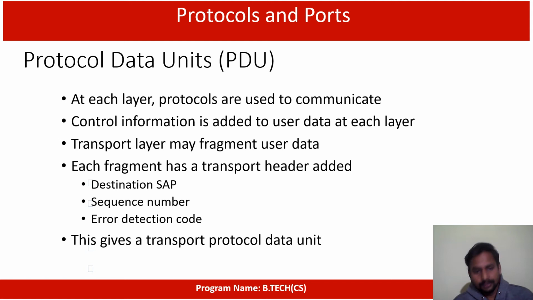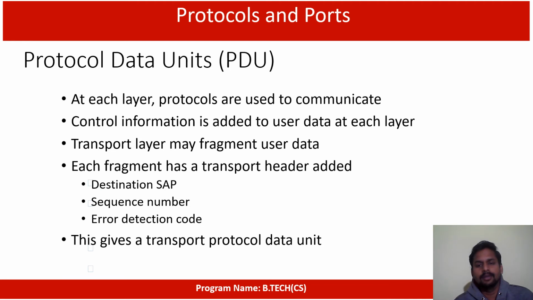You see here, the first point they are mentioning: at each layer, protocols are used to communicate. That we know well, right? In each layer we are just transferring the data, and we transmit it with the help of some protocols. In the fourth point, you see each fragment has a transport header.